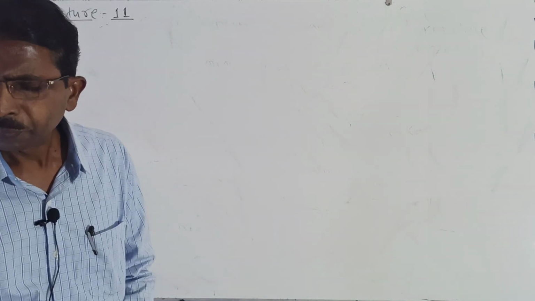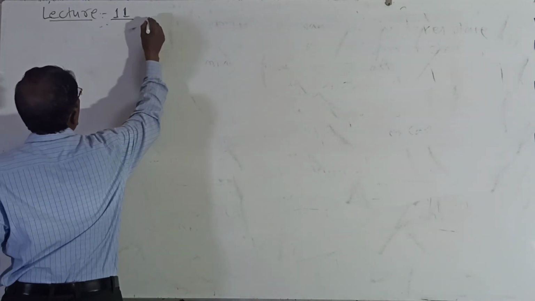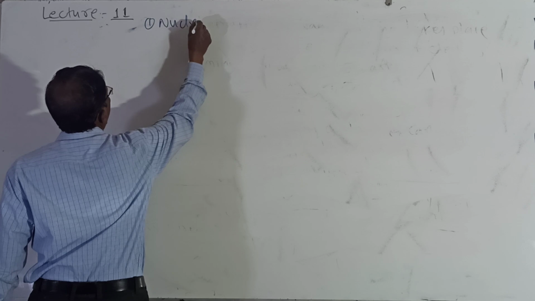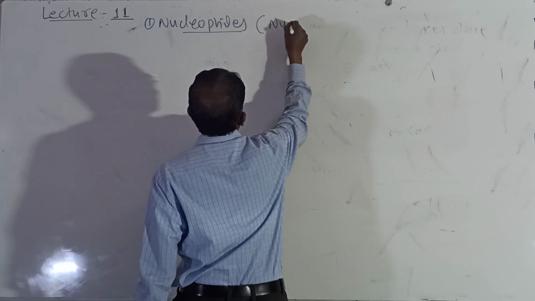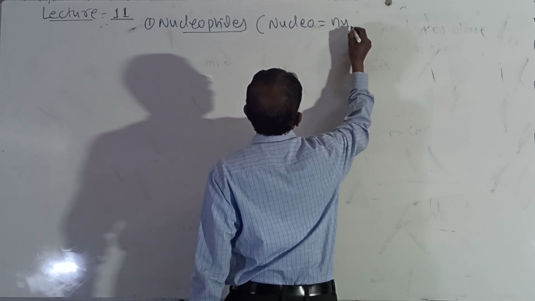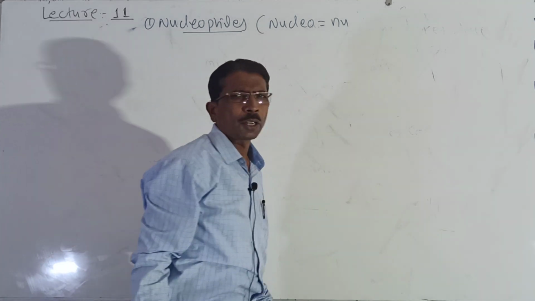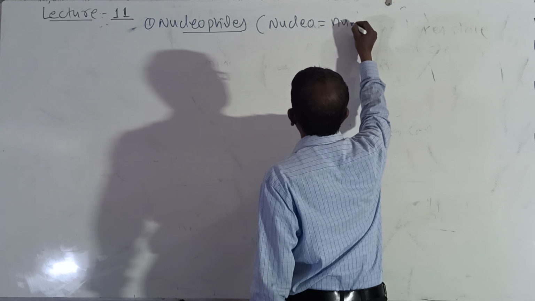Then what are nucleophiles and what are electrophiles? Look here students, what are nucleophiles? Nucleo means nucleus.